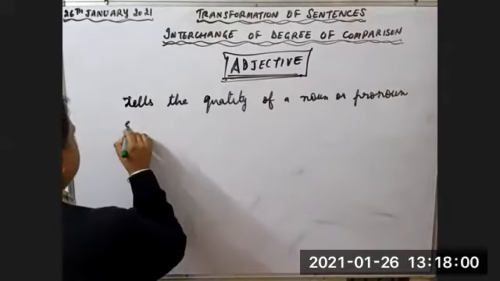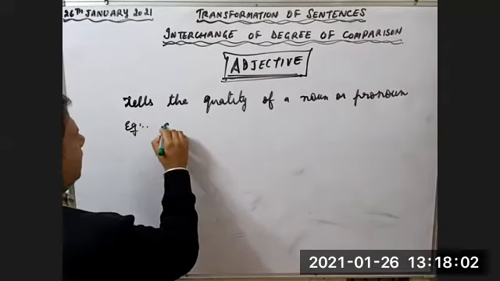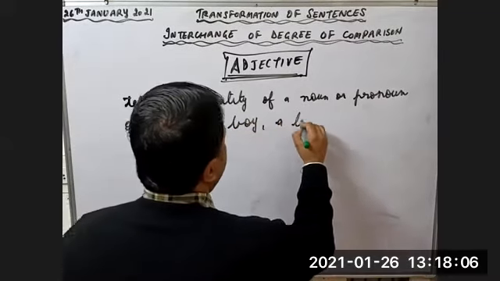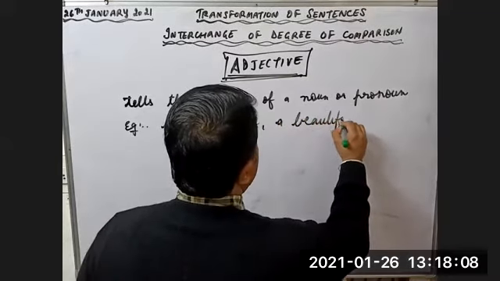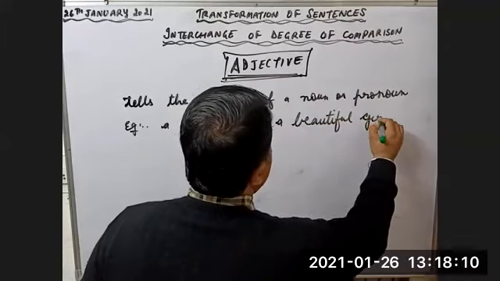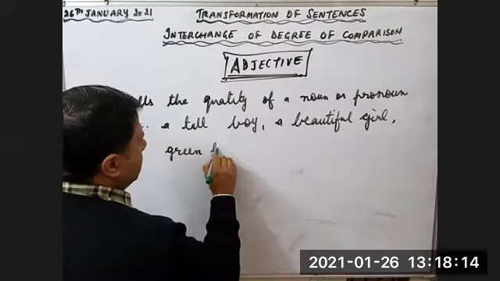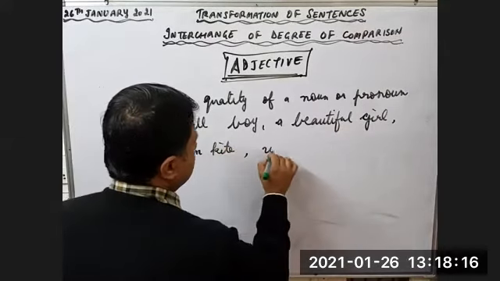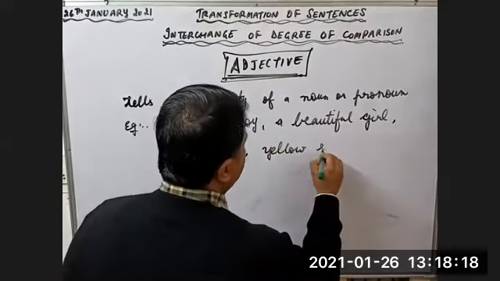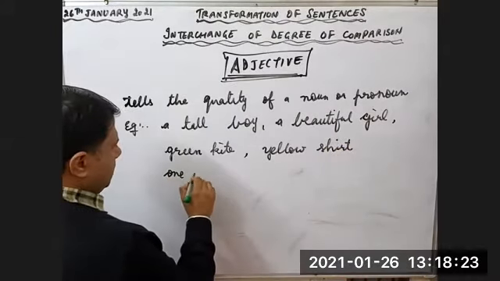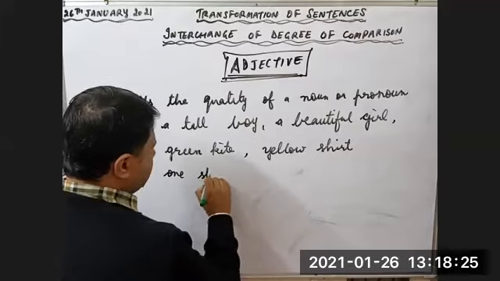For example, a tall boy, a beautiful girl, green kite, yellow shirt, one student,